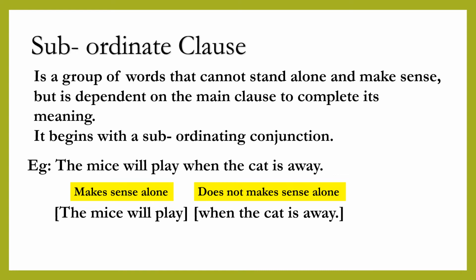Therefore, the group of words which does not make sense, that is, "when the cat is away," is the subordinate clause of the sentence. This clause begins with a subordinating conjunction "when."